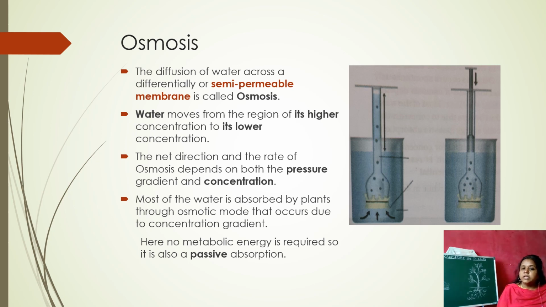And here the net direction and the rate of osmosis depend on both the pressure gradient and the concentration. Thus osmosis depends upon the pressure created by water entering the cell, and also upon the concentration. Most of the water is absorbed by plants through osmosis, which occurs due to the concentration gradient.